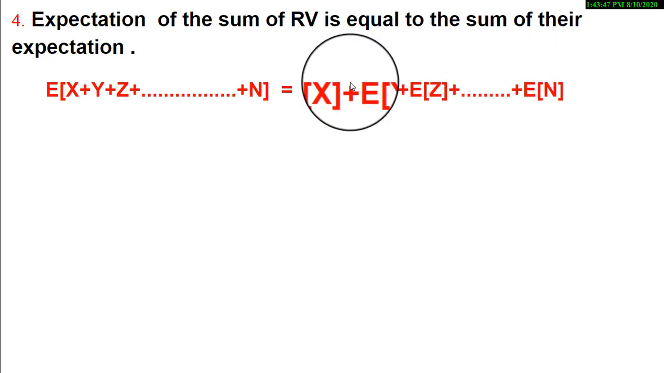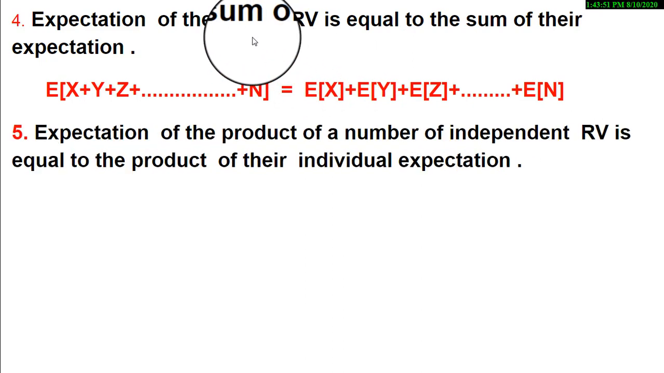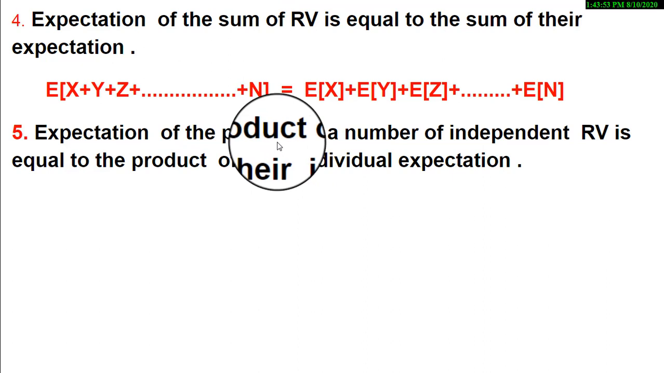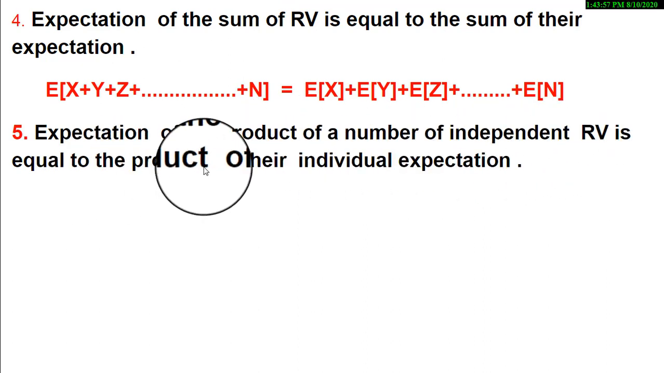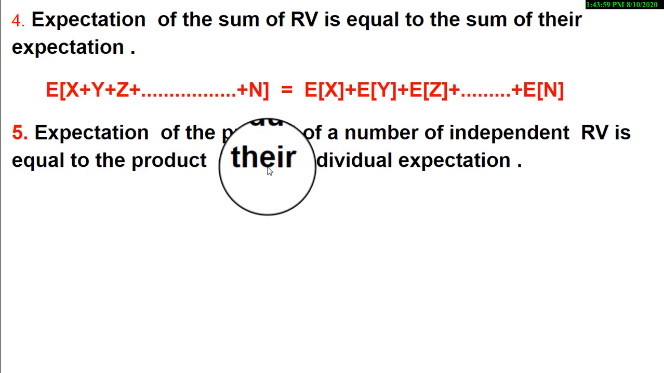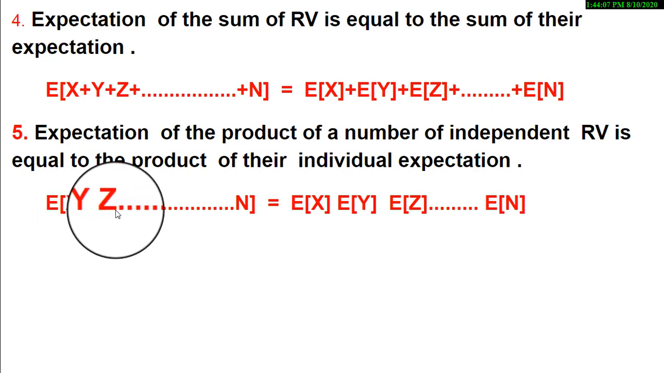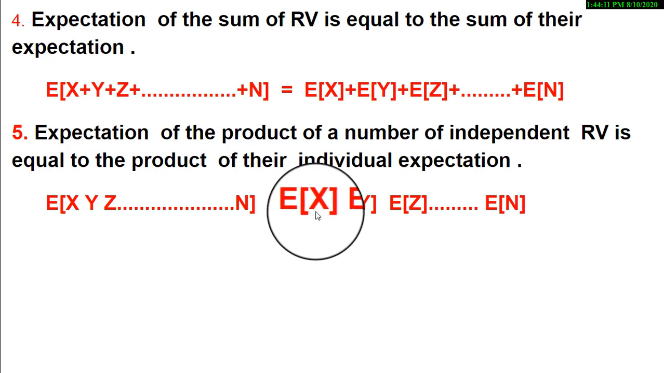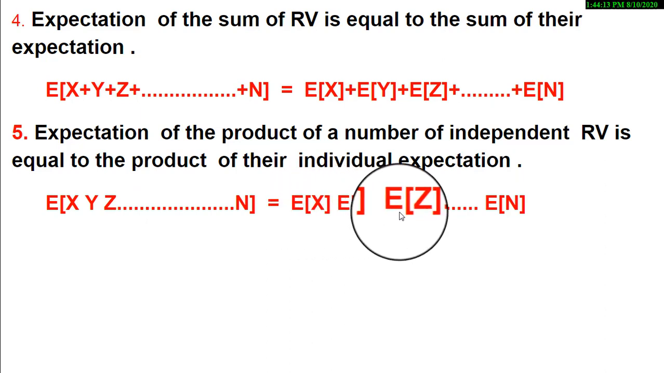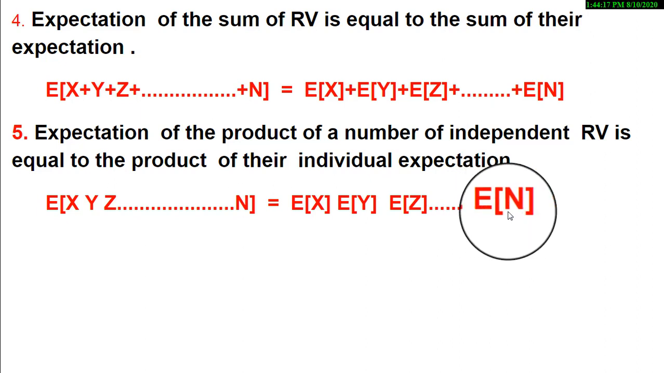The same that we did for the case of sum is followed for the product. The expectation of the product of a number of independent random variables is equal to the product of individual expectations. That means the expected value of x into y into z into so on till the last value is equal to expected value of x into expected value of y into expected value of z, so on till the last value as expected value of n.